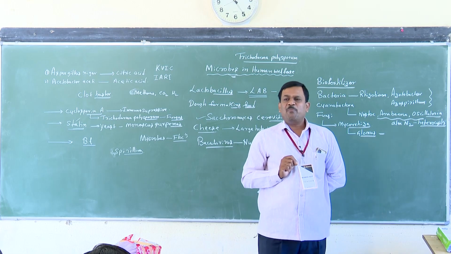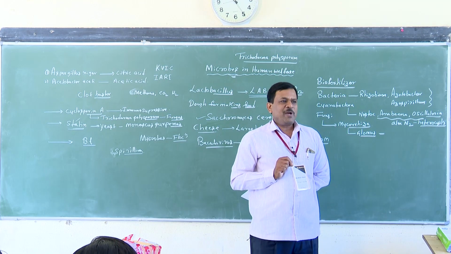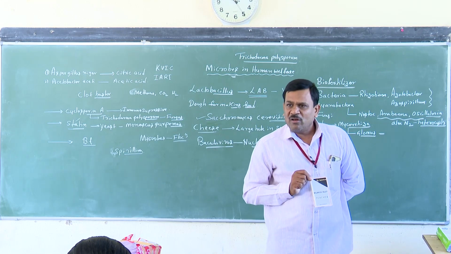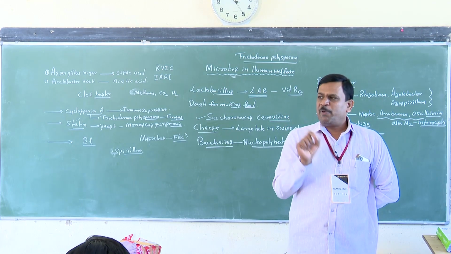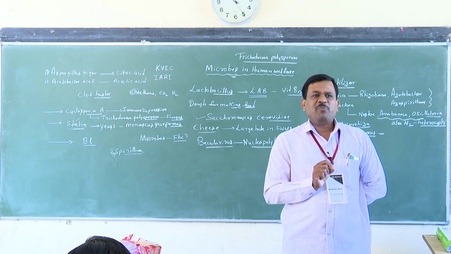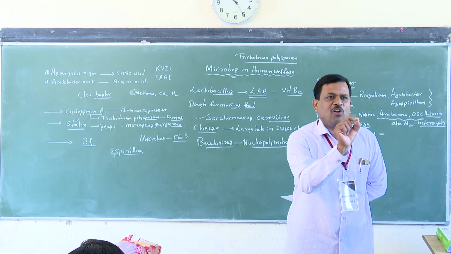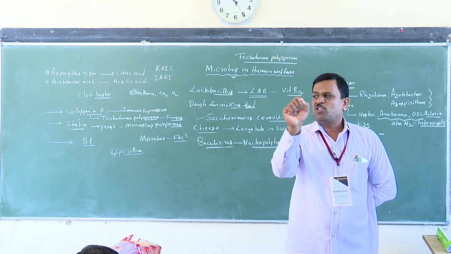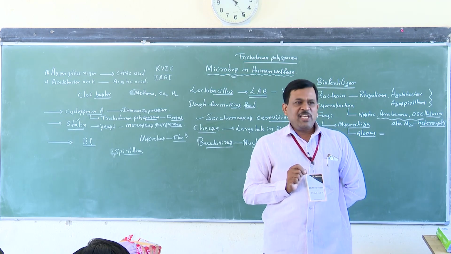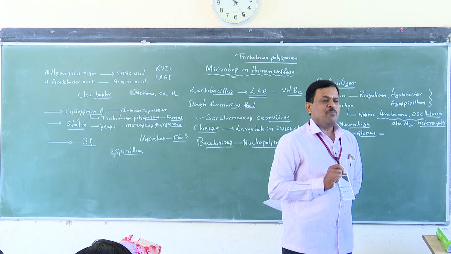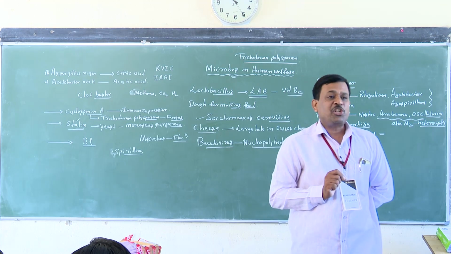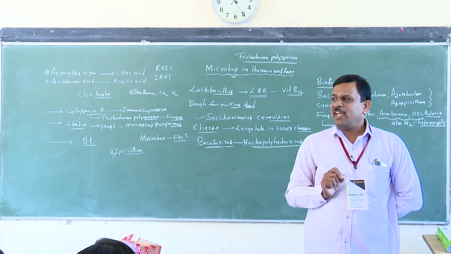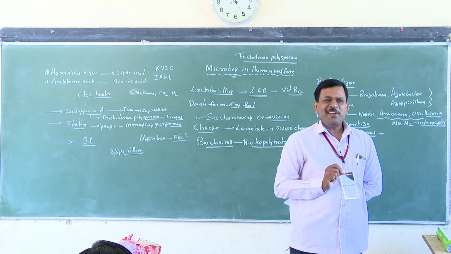Certain types of microbes are used in the commercial production of ethanol, particularly Saccharomyces cerevisiae, and other types of yeast are also used. These microbes have been used from time immemorial for the production of beverages like whiskey, brandy, wine, beer.